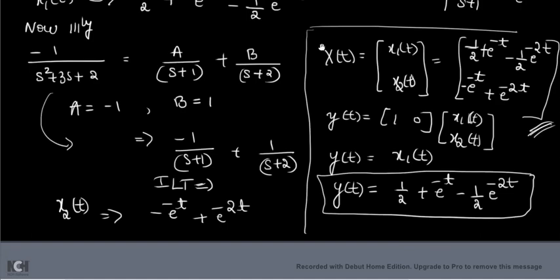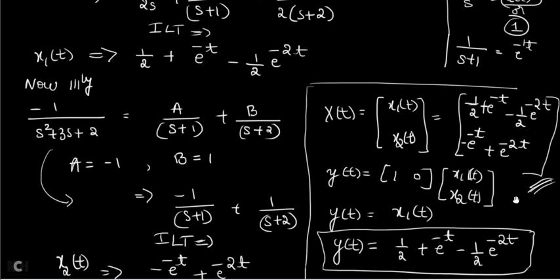After finding x of t, from the given equation of y of t in the problem question, substitute whatever x of t you have calculated, and that is going to give you the final answer of the y of t output signal. So for any problems, use the same method in the Laplace domain to find the solution of the state space equation x of t and y of t.